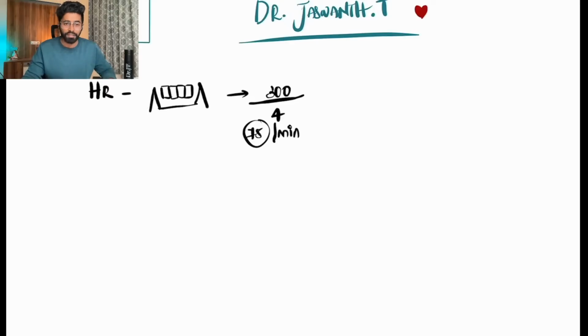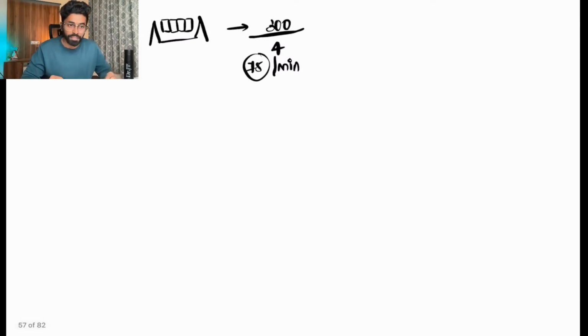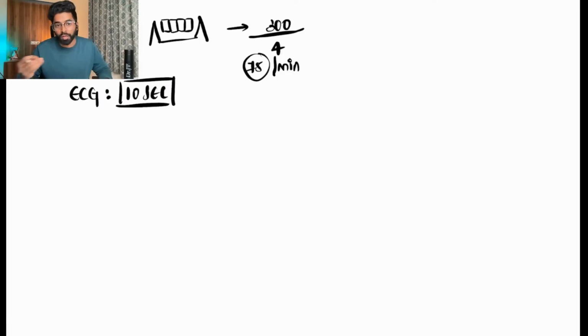But my question here is, why 300? Did anyone of you think why we are taking only 300 and not 500, not 200, not 1000? That's where the basics come into action. We have to know a few basics which are very, very important. How many of you know how much time it takes for one ECG strip to come out of the ECG machine? If you could guess in the comments, please guess. But the answer is 10 seconds for an entire ECG strip to come out.